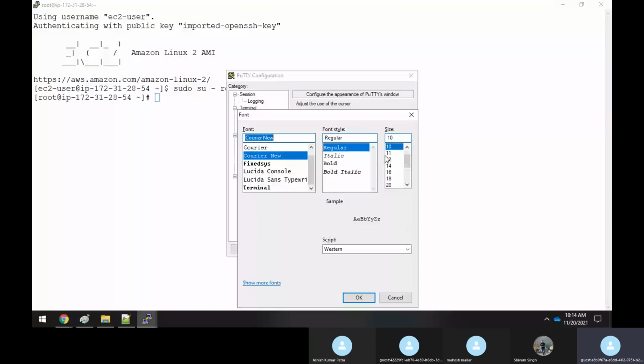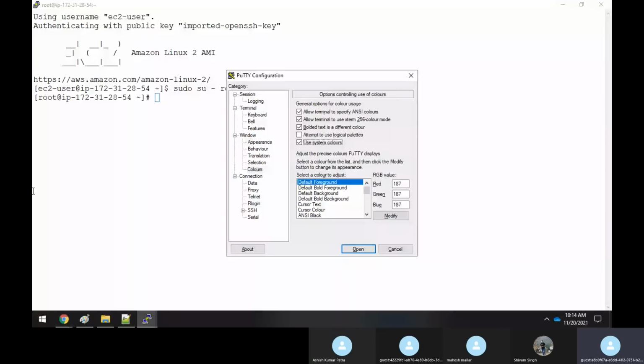Change the color, default as foreground, and go to the SSH. You go to the auth, select this. Now you come to the session here. Now you copy the same thing over here and then you save it. Once you save it, you could see that one entry has been made here. So I've saved it now.